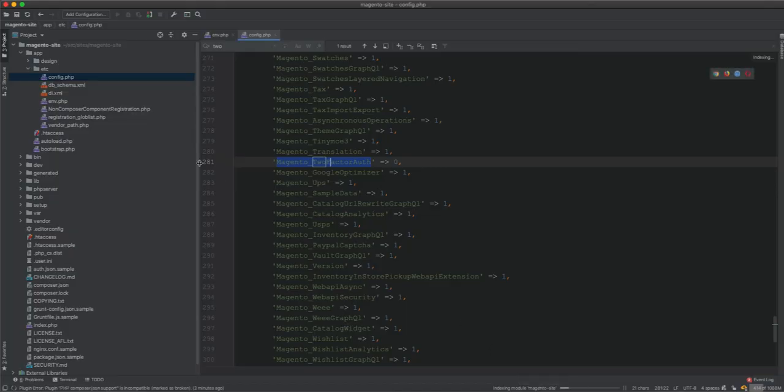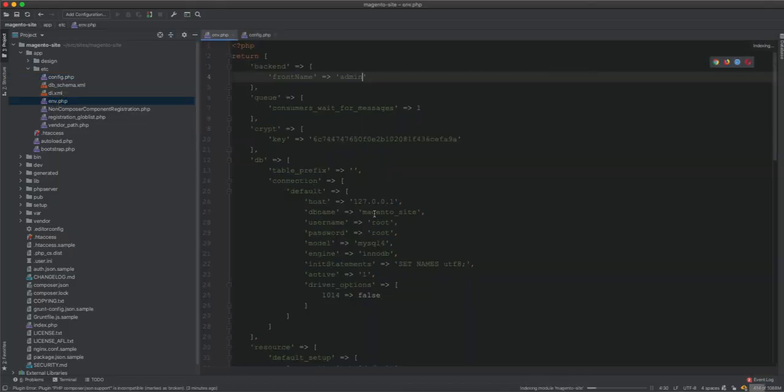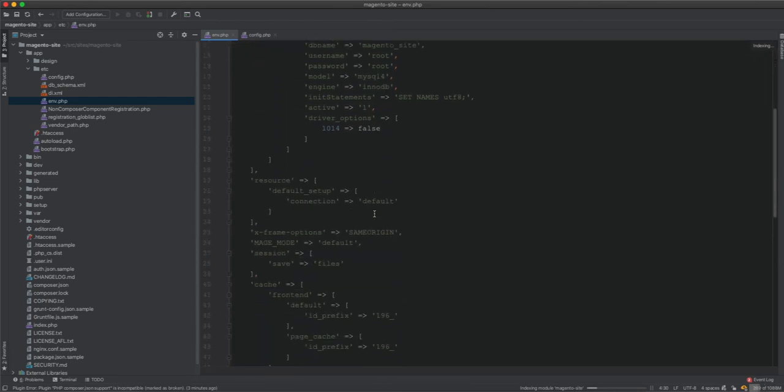The other thing is, if I look at the env file, the thing I want to make sure is that the Mage mode is not set to default. It should be set to developer mode, and this way I can work. I don't want to work with the hybrid mode because default is between developer and production. So since this is a hybrid, I don't want to work with it. I always work with developer, and most of the developers work on developer mode.